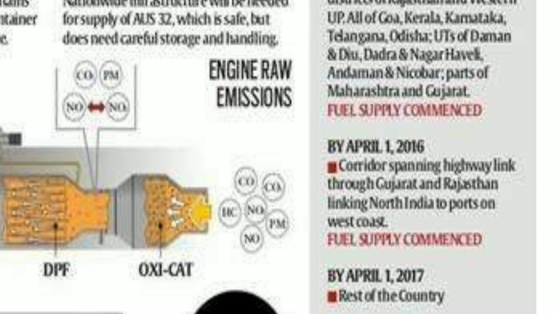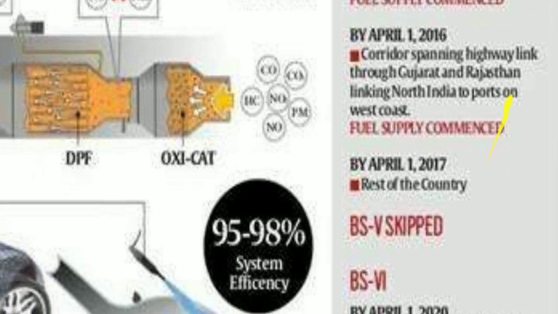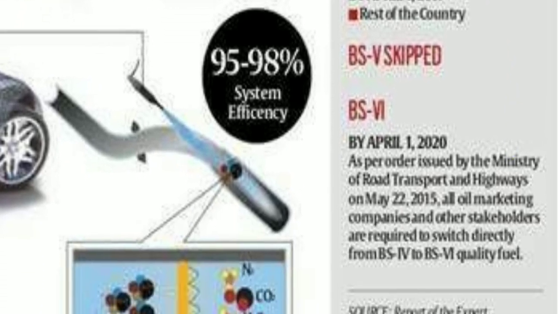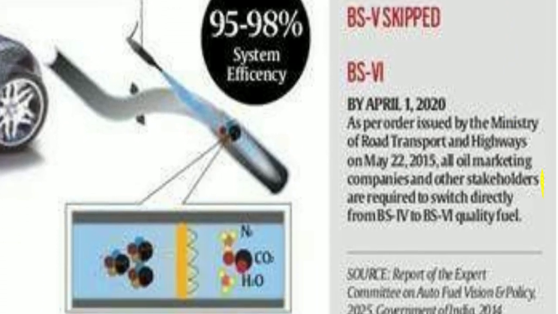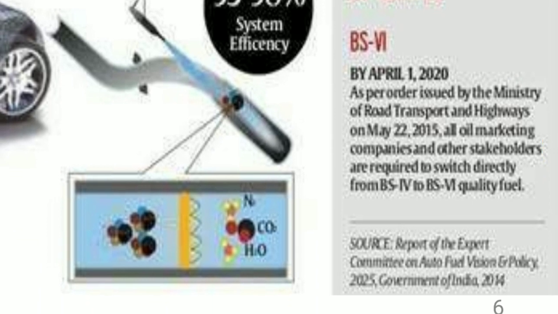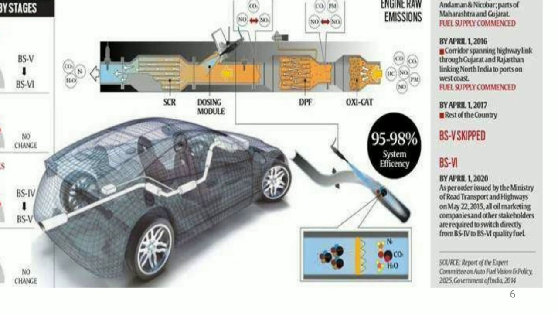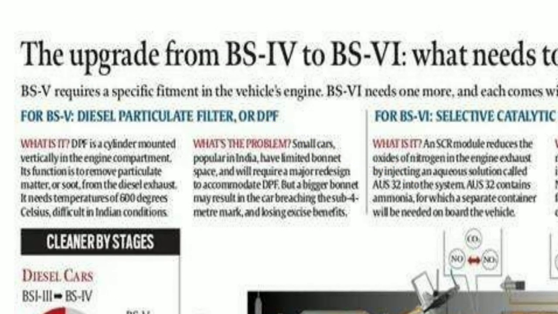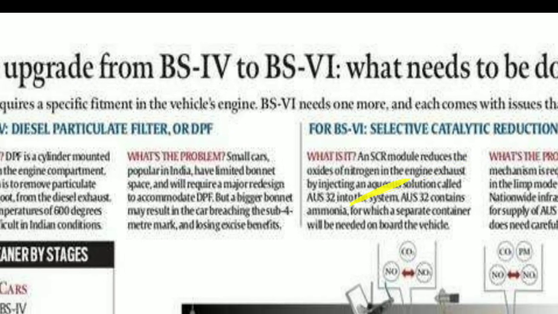Okay. So again, BS5 is skipped. So BS6, the quality of fuel they have developed. So how much quality of fuel can we implement. Okay. So what exactly is the journey behind the upgrade from BS4 to BS6? What needs to be done?